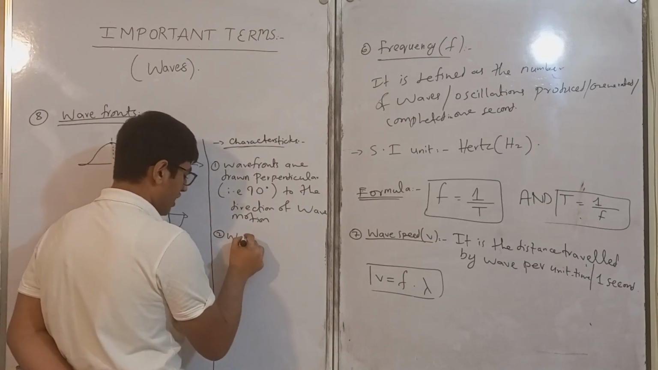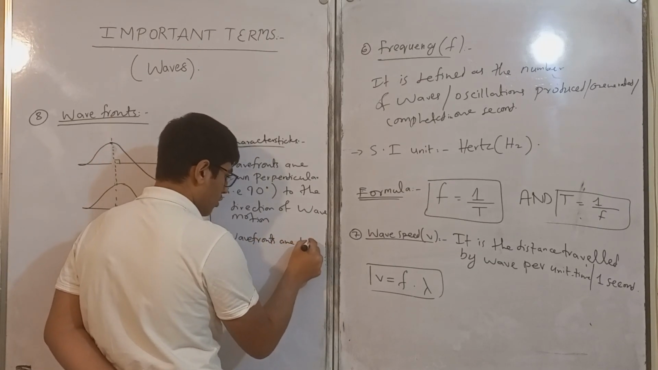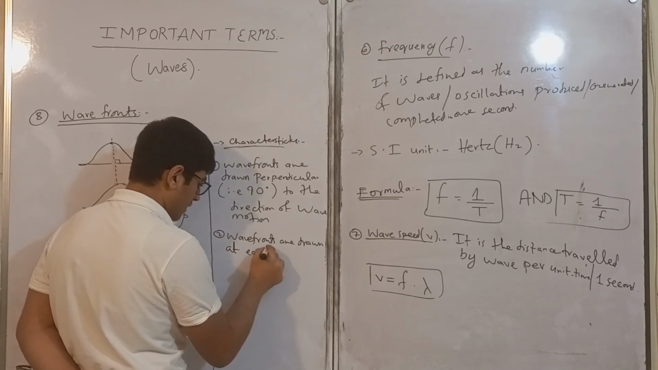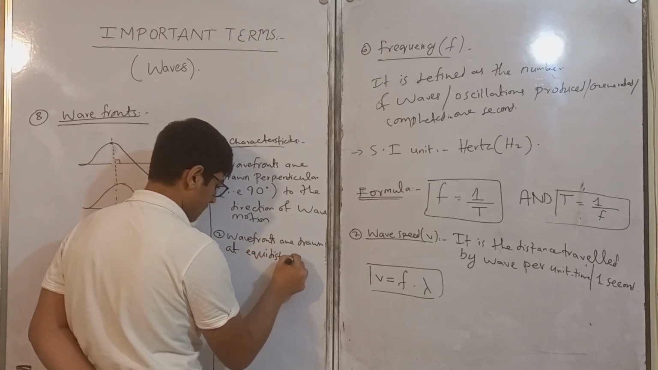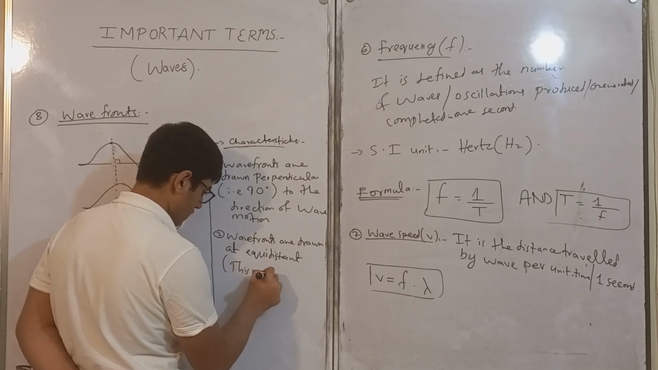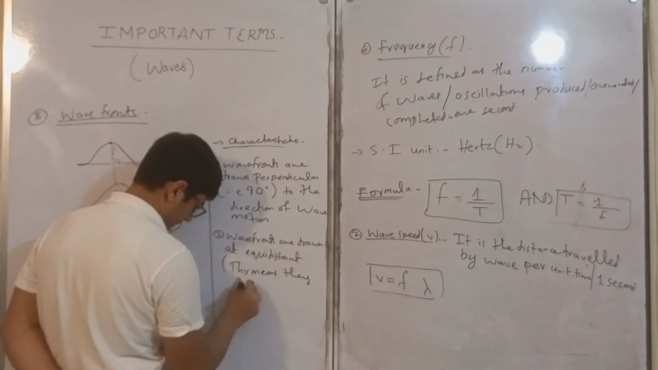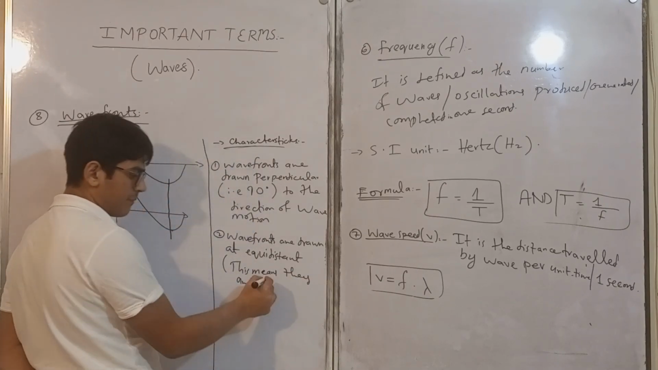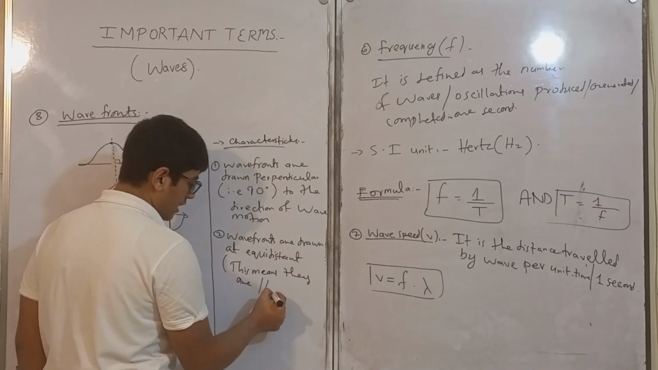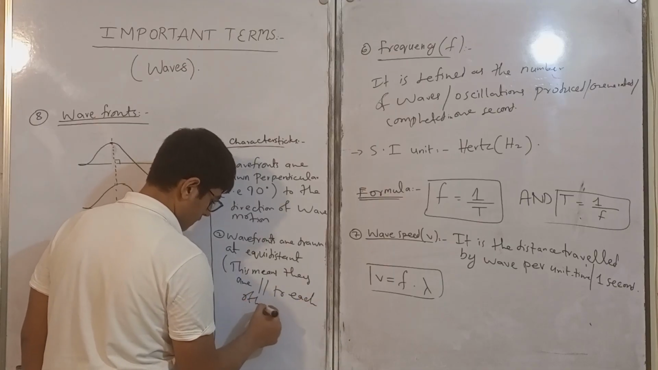Secondly, wave fronts are drawn equidistant from each other. This means they are parallel. This symbol is used in mathematics for showing parallel lines, parallel to each other.